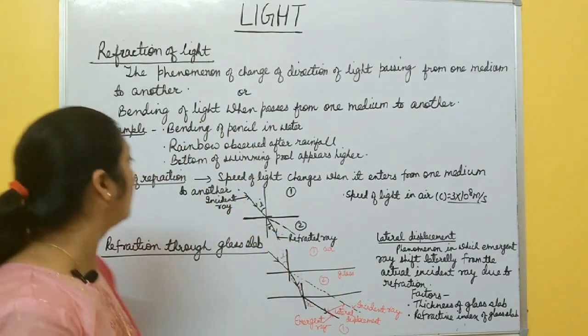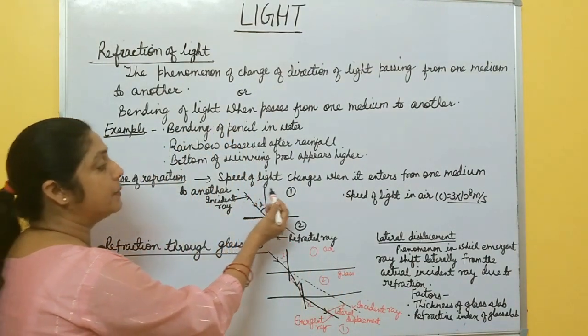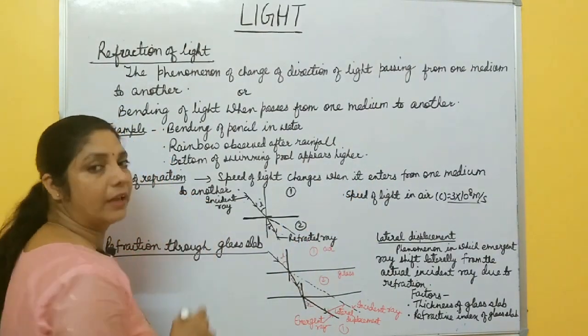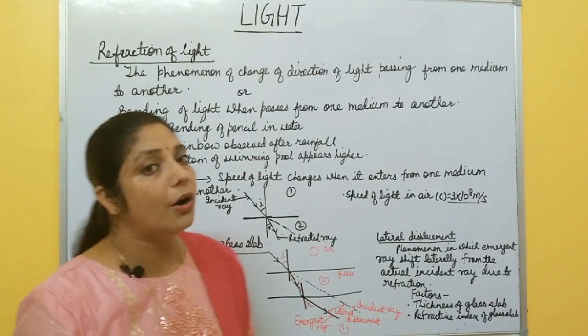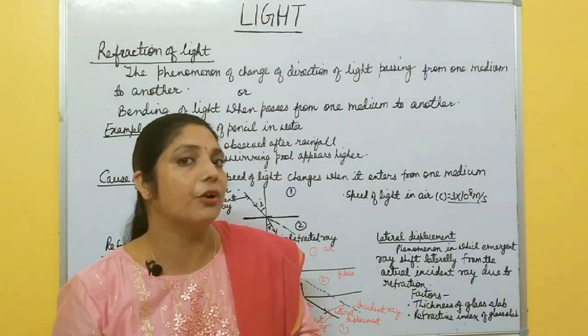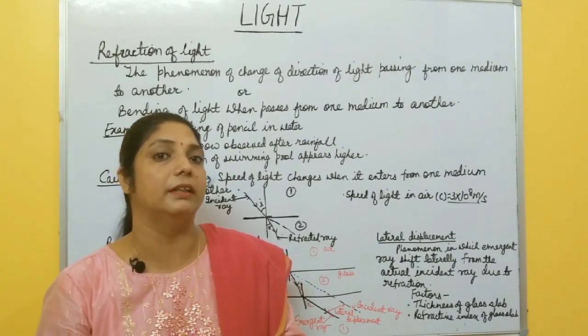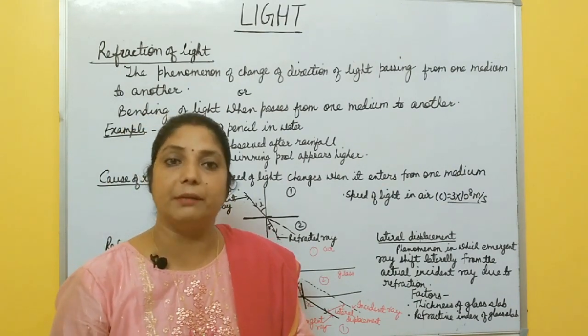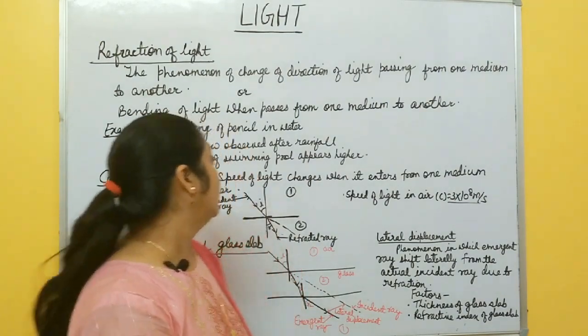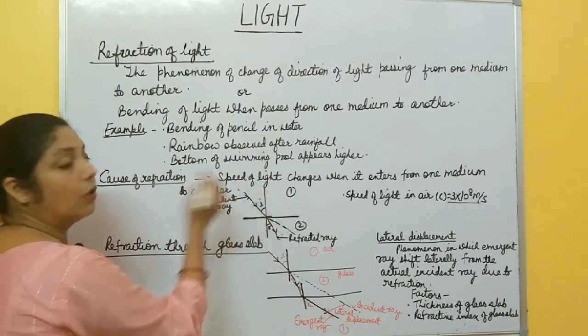So the main cause of refraction is that the speed of light changes when it enters from one medium to another. And whether it bends towards the normal or away from the normal depends upon the density of the medium, or you can say refractive index. I will discuss that later on. So this is the main cause of refraction.